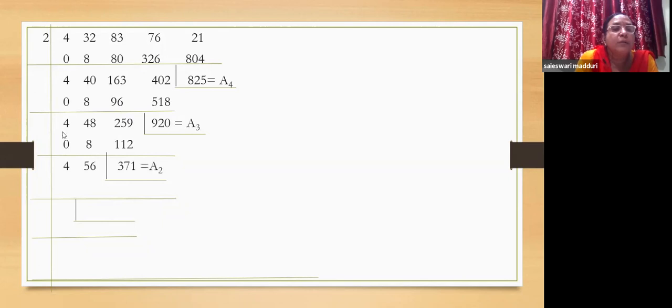Now again, repeat the process. Put 0 under the first quotient. 4 plus 0, 4. 4 2s are 8. 58 plus 8, 56. 56 into 2, 112. 259 plus 112 is 371.